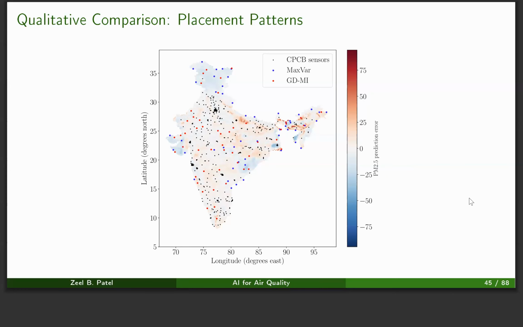Here we see the qualitative comparison, which means that we want to qualitatively see how the sensor placements are. We can see that all the blue dots which were placed by the maximum variance are mostly at the boundaries of India, and that is because uncertainty was the highest at those points which were far from the data. But our GDMI method does not always place the sensors at the boundaries, but tries to cover most of the regions in a balanced way.